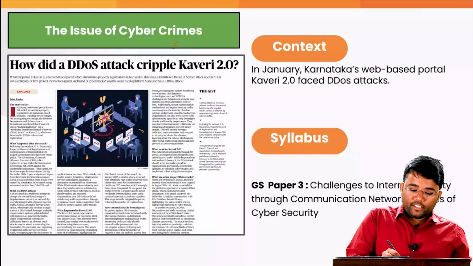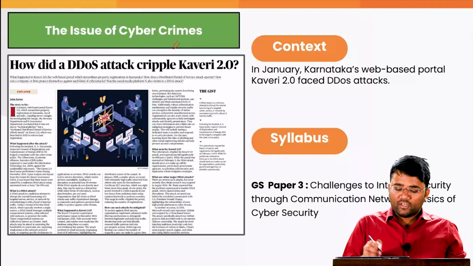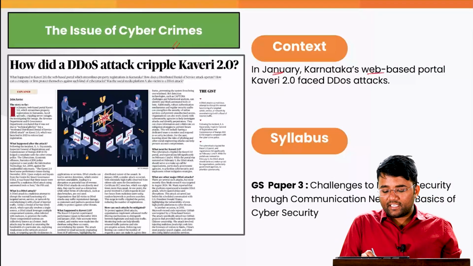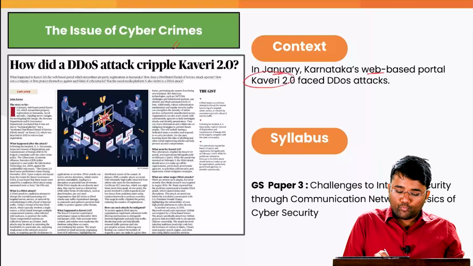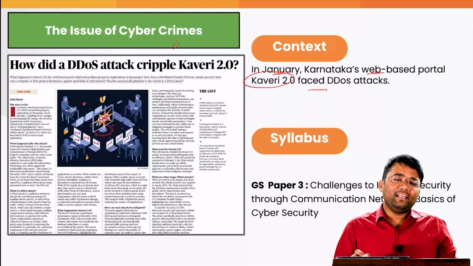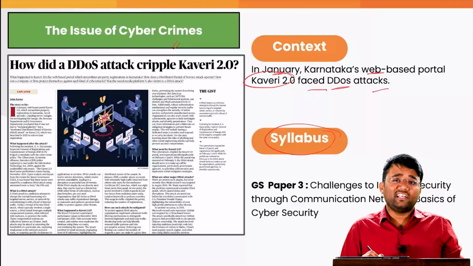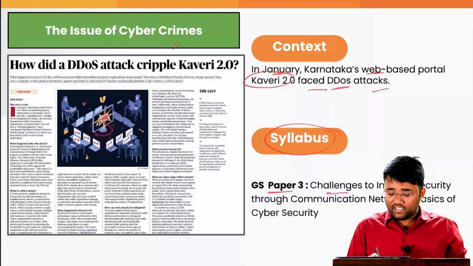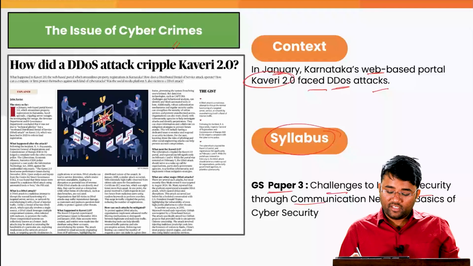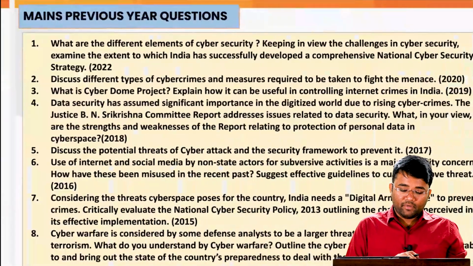The second topic is the issue of cyber crimes. The context is that in January, Karnataka's web-based portal named Kaveri 2.0 faced distributed denial of service attacks. This is a particular topic which is related to the syllabus of your GS paper 3, challenges to internal security through communication networks and basics of cyber security.